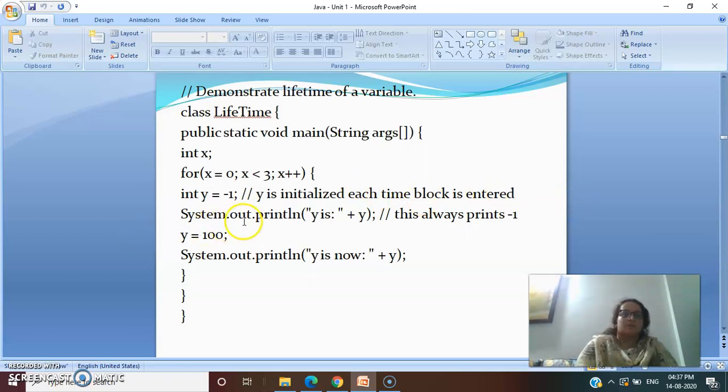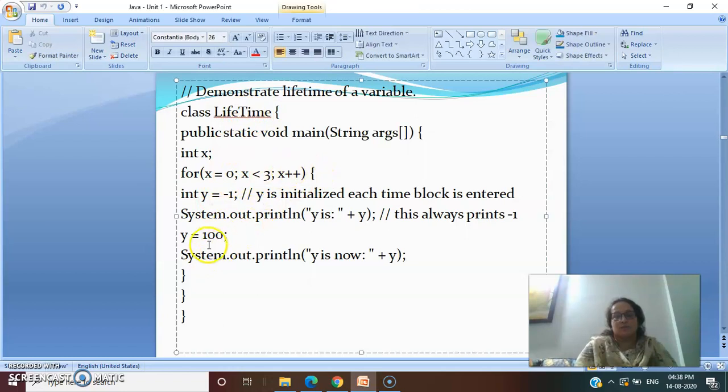Now see, System.out.println, y is, we have printed the value of y and then we have assigned the value of y as 100 and System.out.println again we have printed y. So the scope of x is within this class, the scope of y is within this for loop.